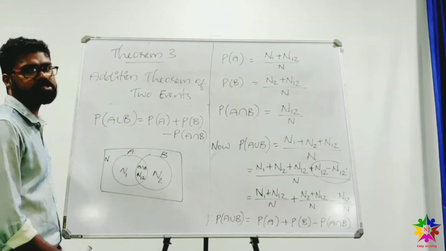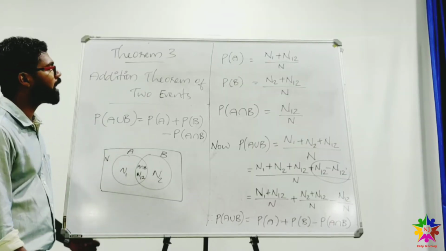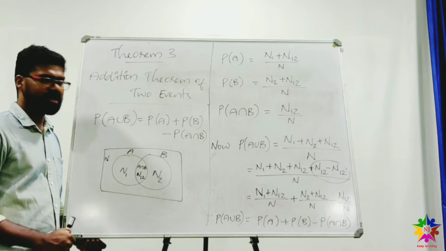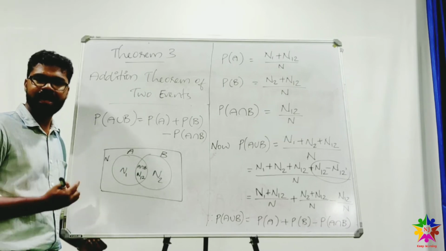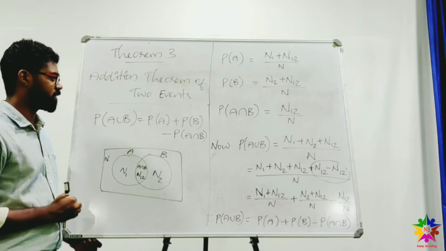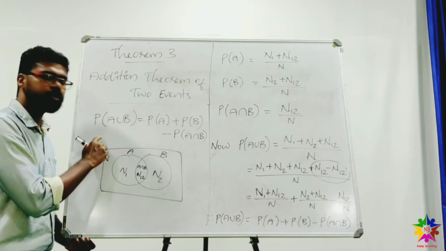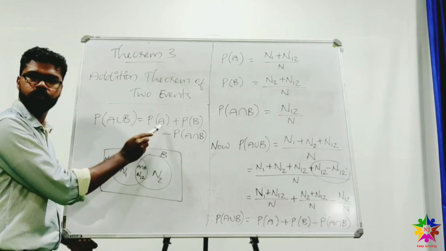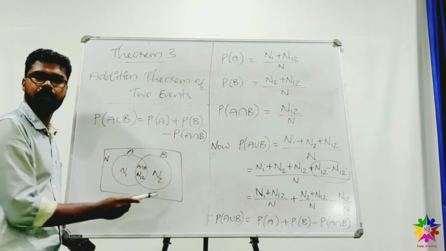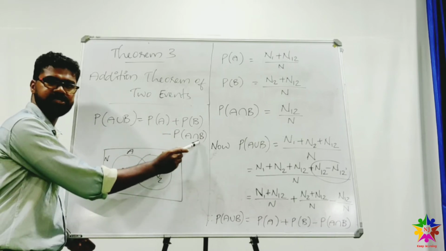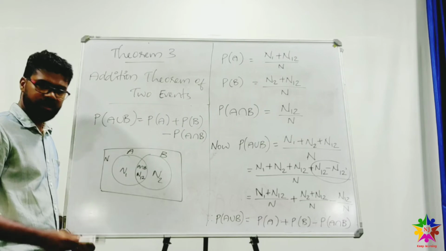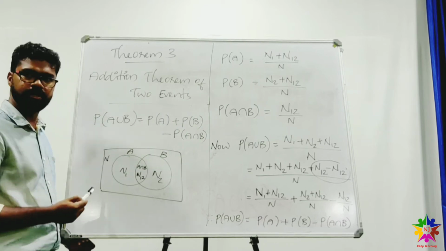Okay, and we are discussing theorem 3, that is the addition theorem of two events. Let two events be A and B of sample space S. So by our theorem, probability of A union B is equal to probability of A plus probability of B minus probability of A intersection B. And we have n outcomes here.